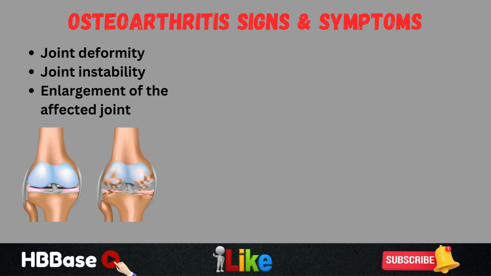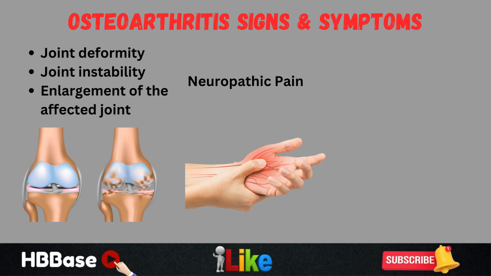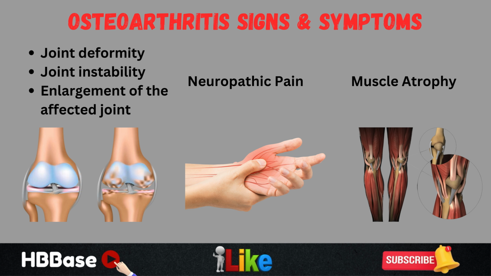Because of the bony changes, there can be some impingement on particular nerves, leading to neuropathic pain. So there can be paresthesias that can occur, and there can be some pain as well. That can also be something found in osteoarthritis. And then, because the patient may refrain from utilizing that particular area of their body due to issues with the joint, there can be atrophy of muscles. So this can also be another finding in osteoarthritis as well.